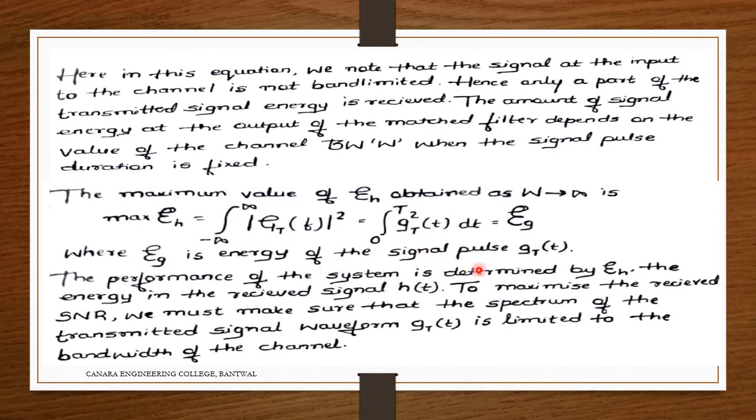The performance of the system is determined by E_h, the energy in the received signal h(t). To maximize the received SNR, we must ensure that the spectrum of the transmitted signal waveform g_T(t) is limited to the bandwidth of the channel. This is not really a problem; it is some kind of derivation related to the band limited signal that we derived earlier. Please refer to lectures 1, 2 or 3 so we can have a clear picture of all those things. Next one.